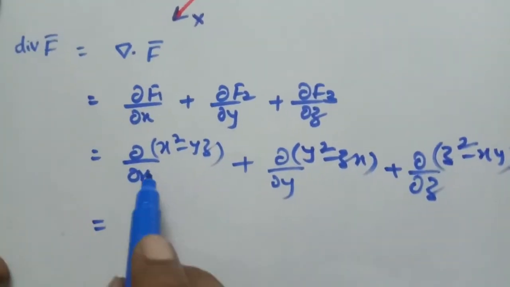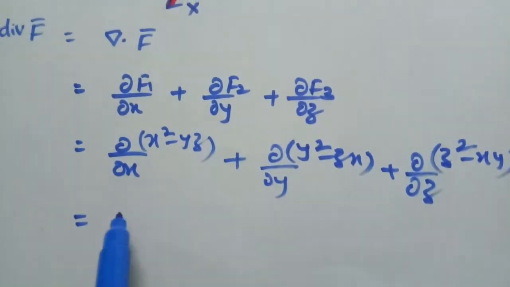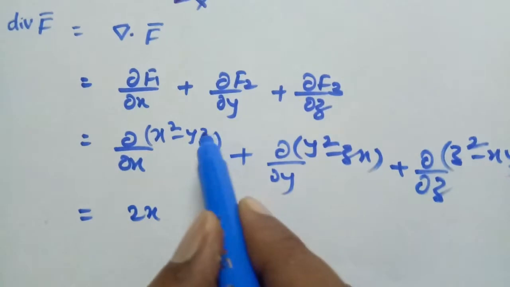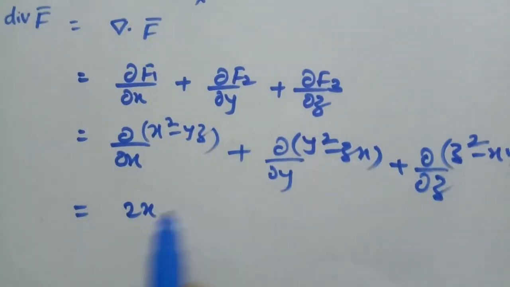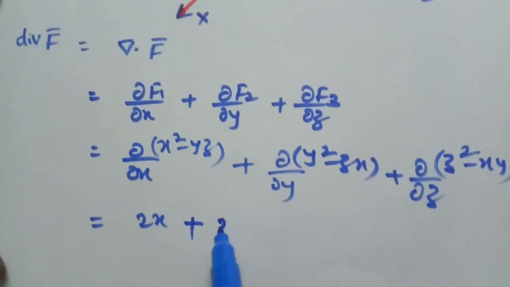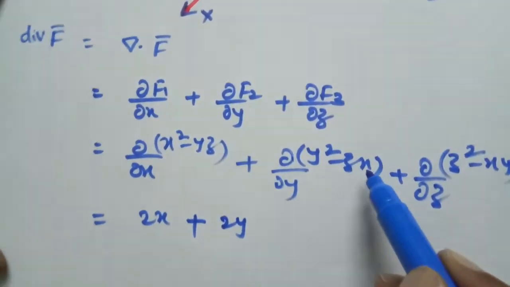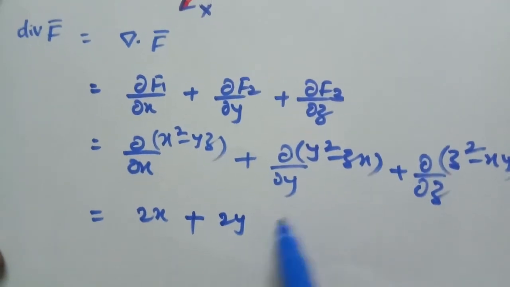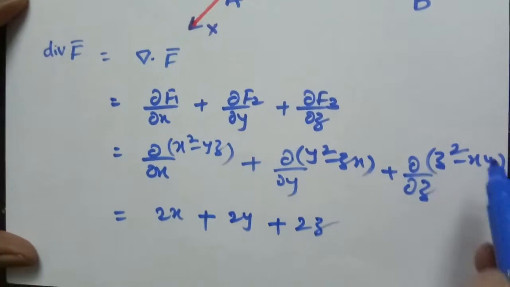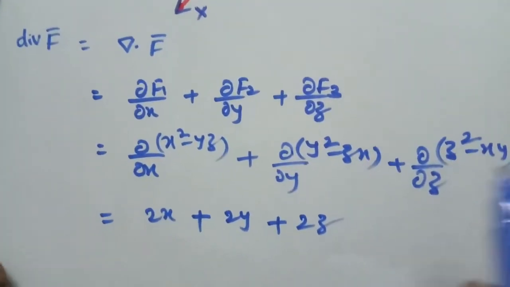Therefore, this is equal to the partial derivative with respect to x: derivative of x square is 2x, minus 0 as y and z are constants, plus dou by dou y of y square, 2y, and derivative of zx is 0 as z and x are constants. Dou by dou z of z square is 2z, and derivative of xy is 0 as x and y are constants.